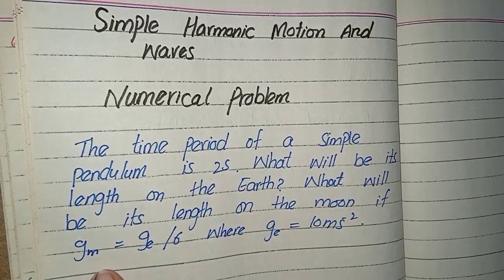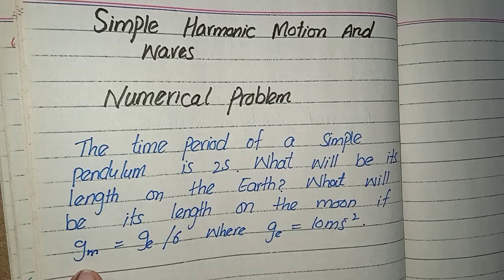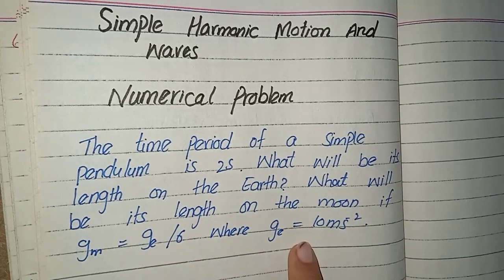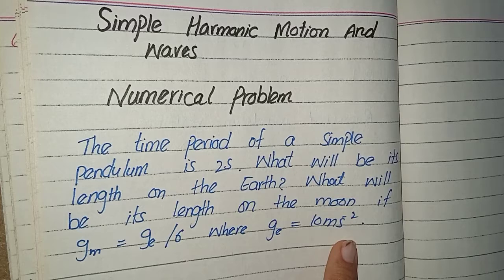And some other values are given: the gravitational acceleration on moon, which is the ratio of gravitational acceleration on earth with 6, and the value of the gravitational acceleration on earth is 10 meter per second square.